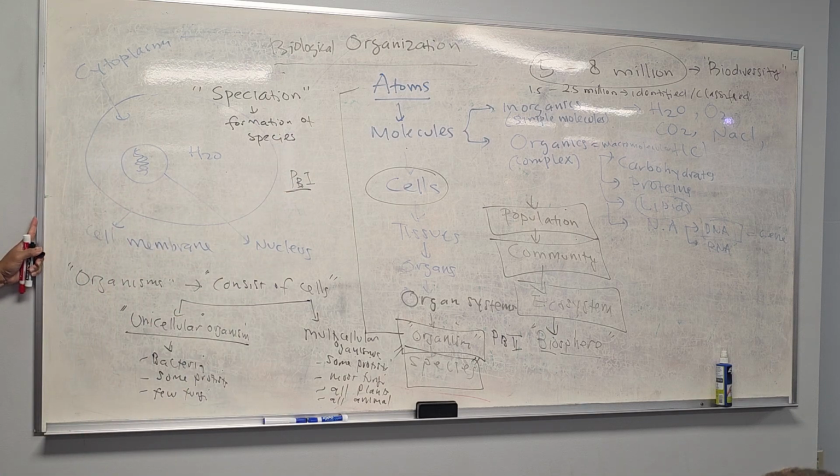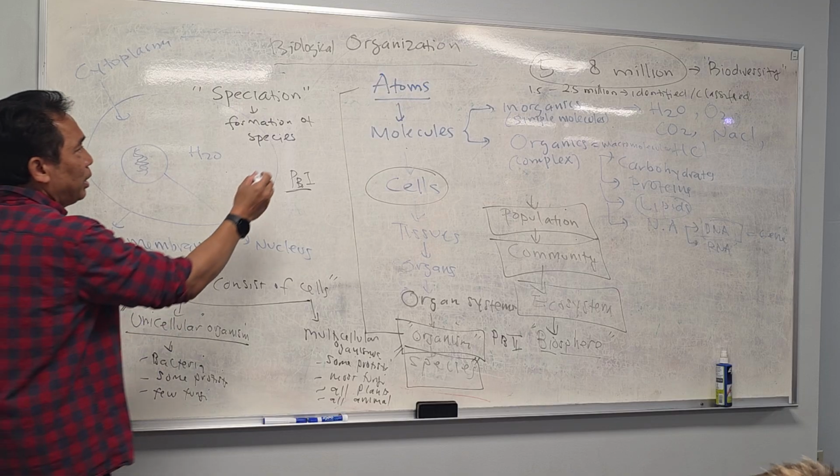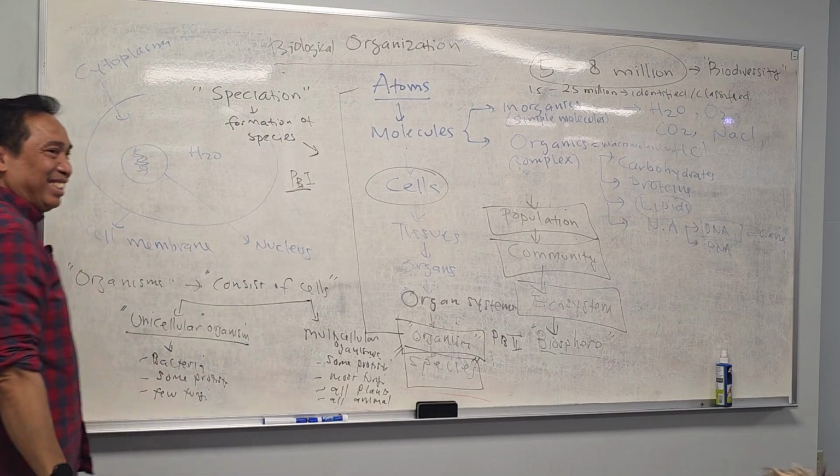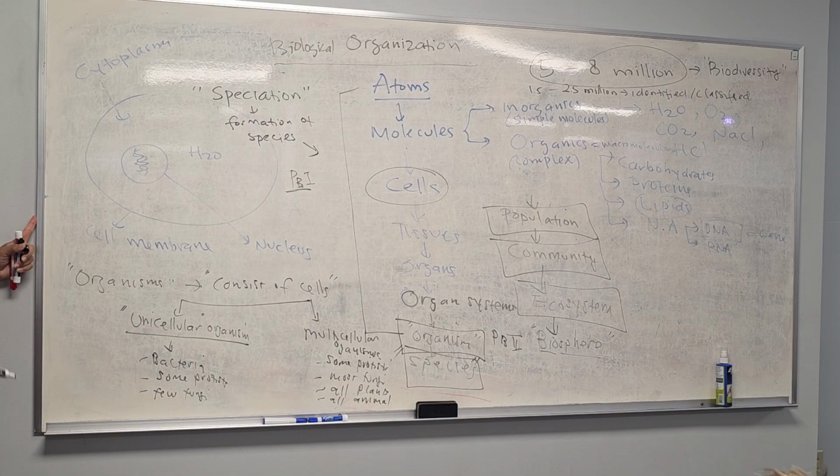And this formation of species, if it is in nature, is mostly caused by selection. Are you with me? What do you call selection that's happening in nature? Here you go.